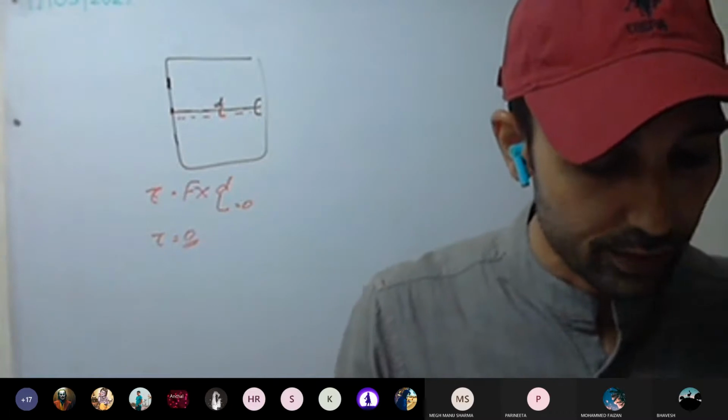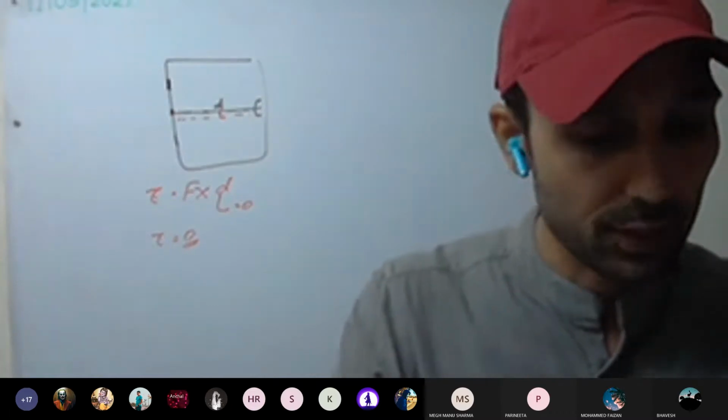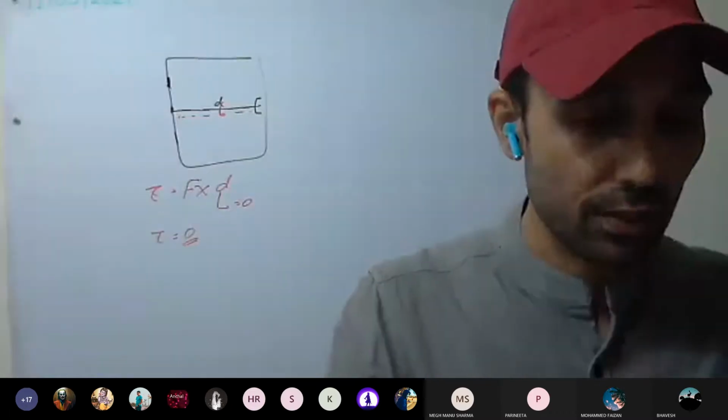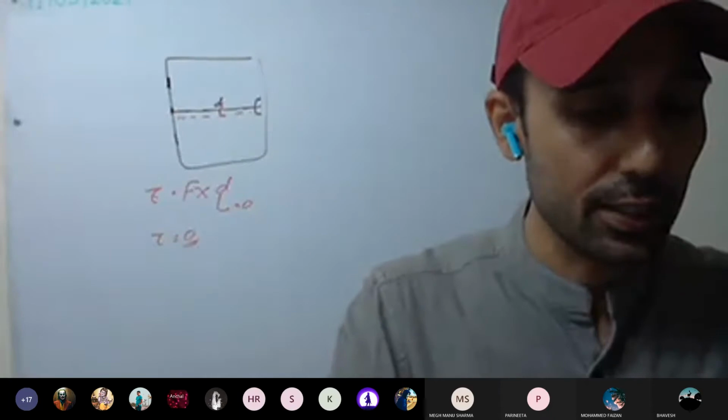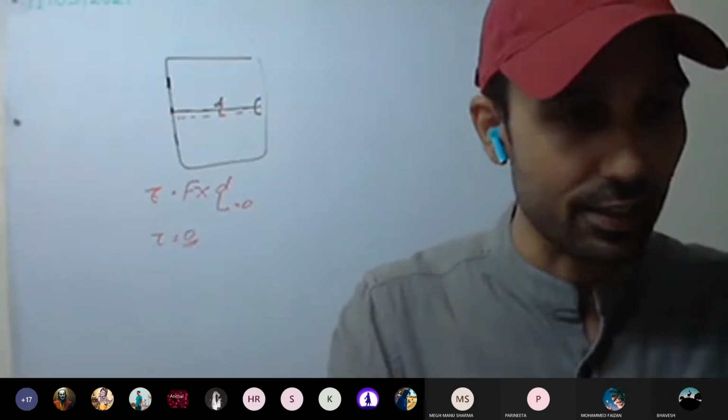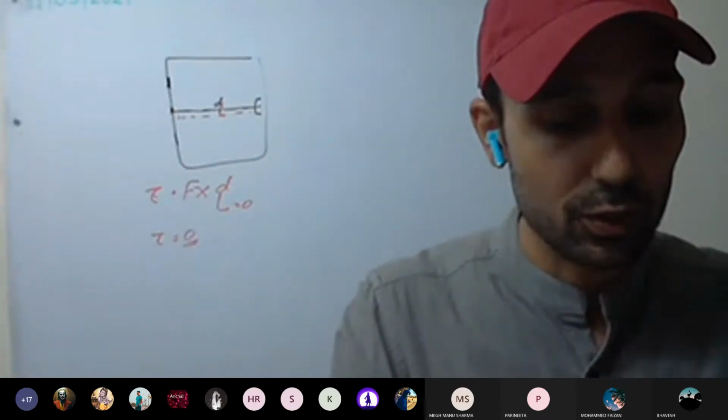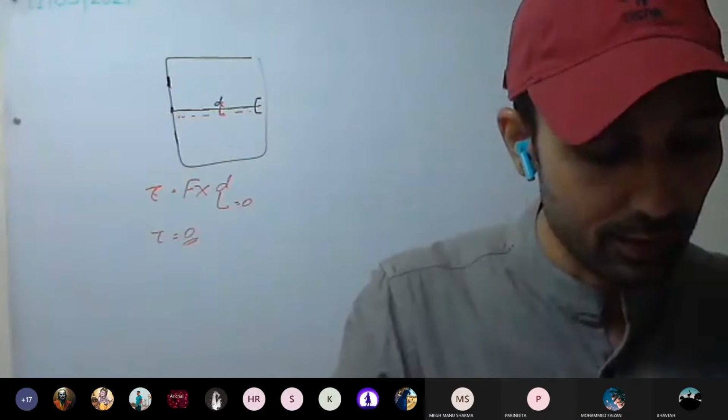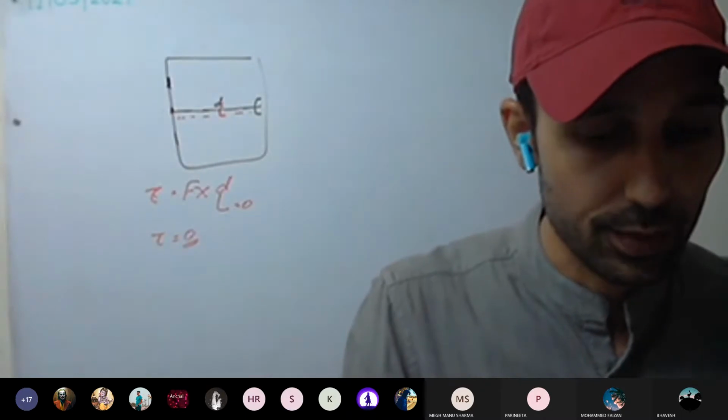This is clear. First example, it is given. Once the force is applied at P, maximum far away, a little more force is required at Q. At R, that is at the hinges, you won't be able to open the door because the torque there is 0. Torque will be 0. Understood?